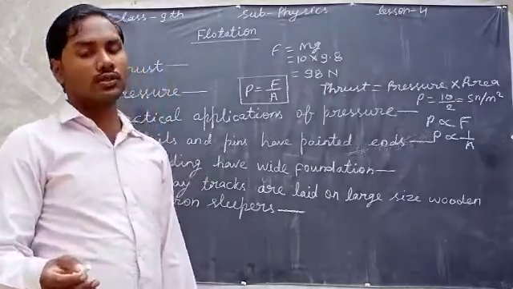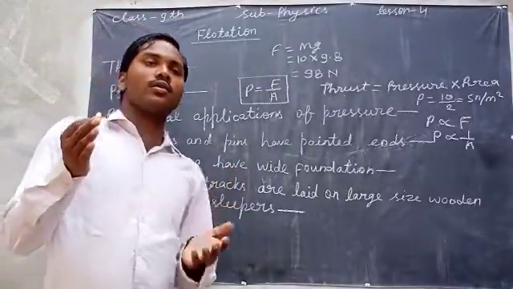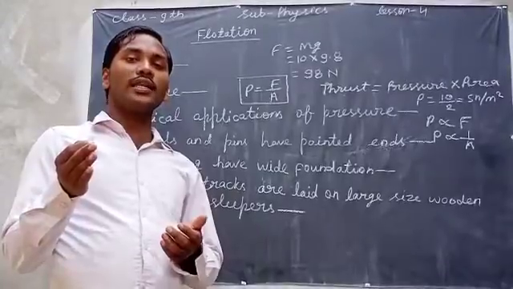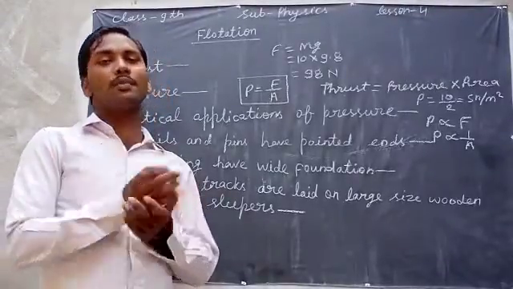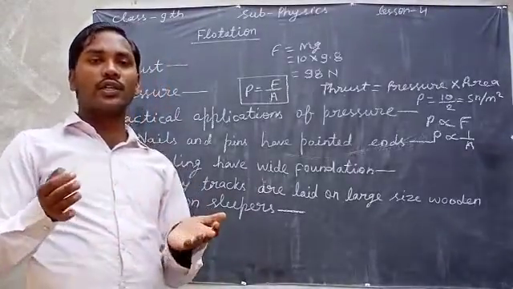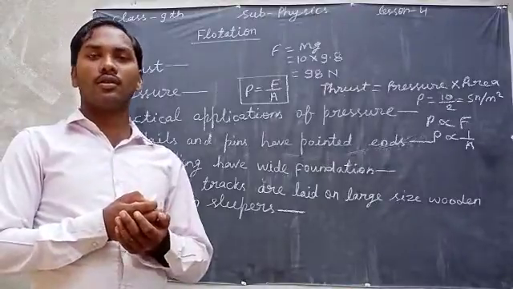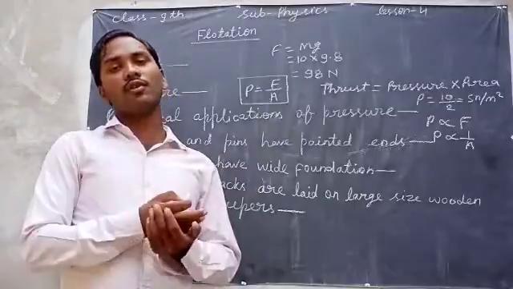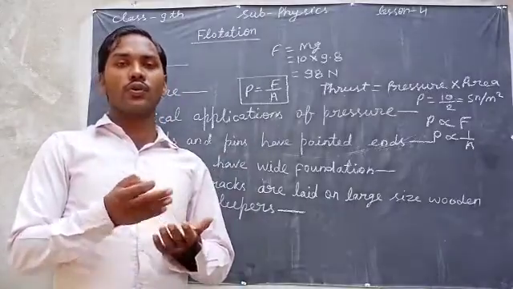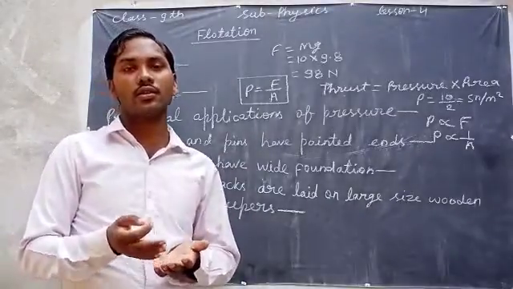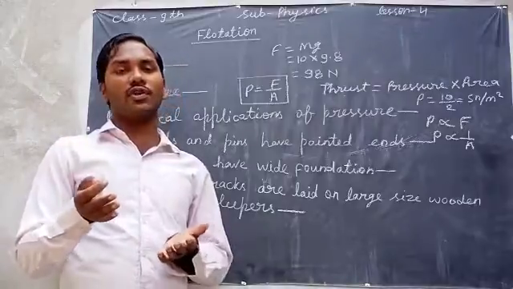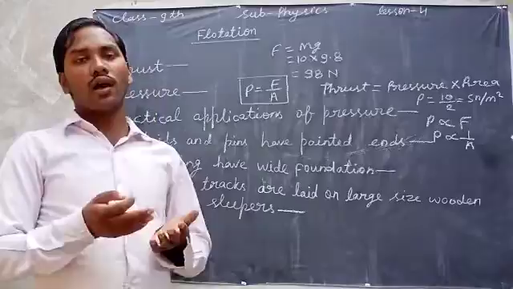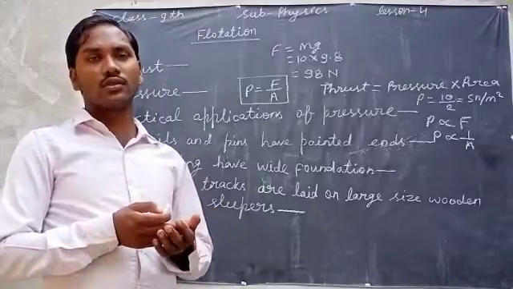After that, cannons have caterpillar wheels to increase the area, and by increased area the pressure will be decreased, so the cannon can easily go anywhere. So these are the applications of pressure.